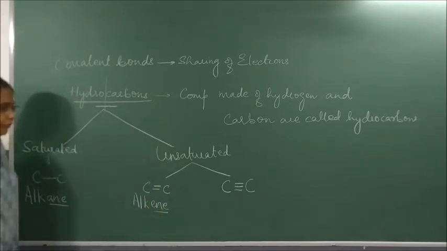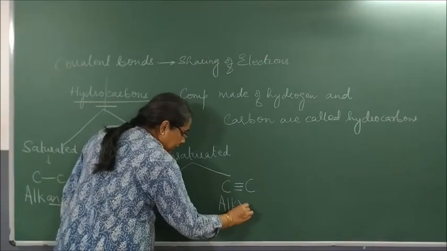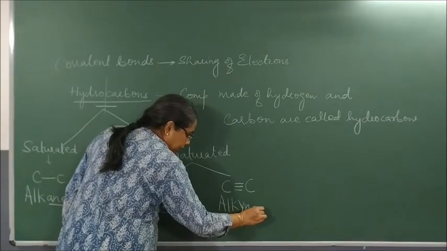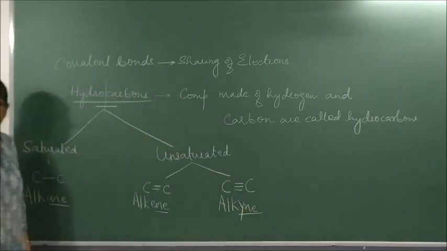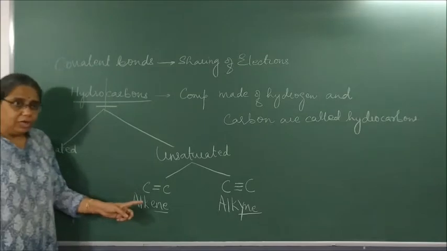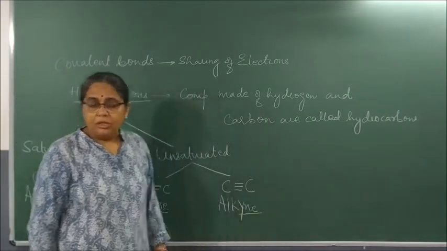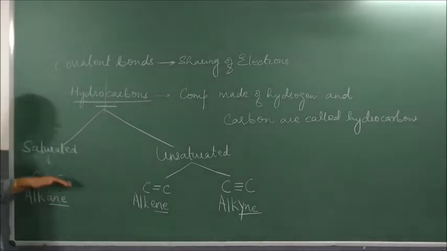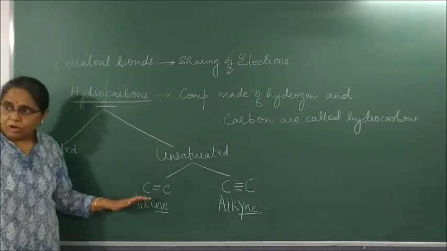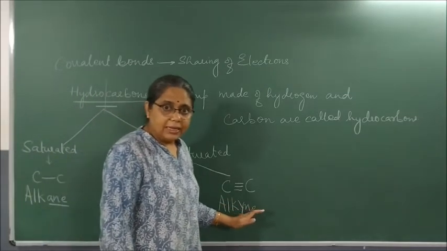And if it is a carbon-carbon triple bond, it is alkyne. Single bond ANE, double bond ENE, triple bond YNE. So saturated hydrocarbons are called alkanes. Double bonded compounds are called alkenes. Triple bonded compounds are called alkynes.